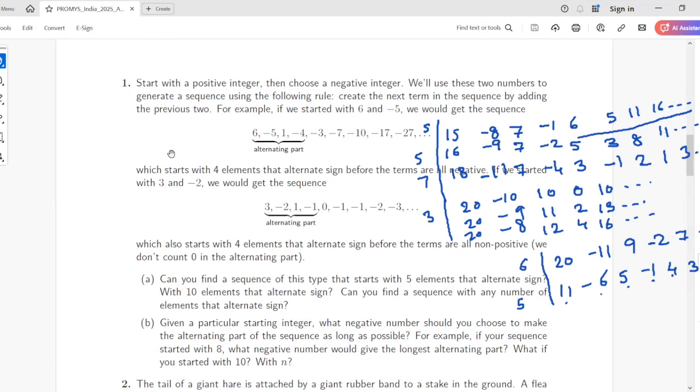Oh, okay. So 11 and minus 7 gives you 6 alternating things: 1, 2, 3, 4, 5, 6. For 11 and minus 7, 6. I don't think it will go more than this for 11.